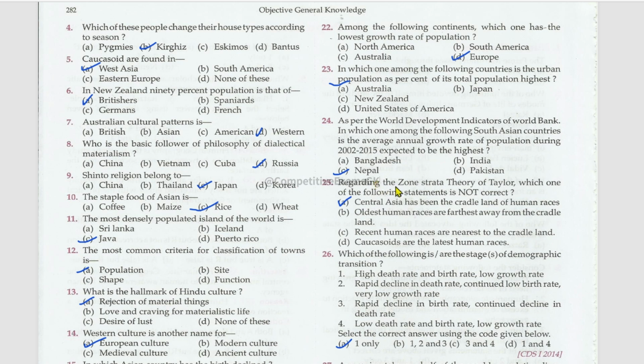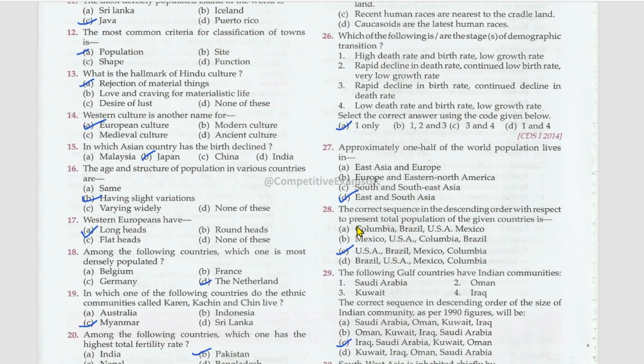In Nepal. Regarding the zone strata theory of Taylor, which one of the following statements is not correct? Central Asia has been the cradle land of human races. No, this is not the correct statement. Oldest human races are farthest away from the cradle land. True. Recent human races are nearest to the cradle land. True. Caucasoids are the latest human races. These are also true. D, C, D are the correct statements and A is the incorrect statement.